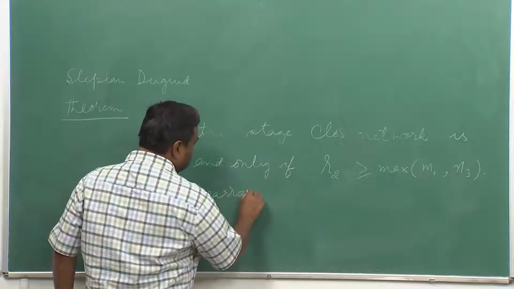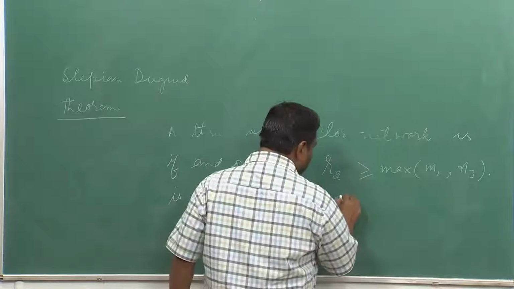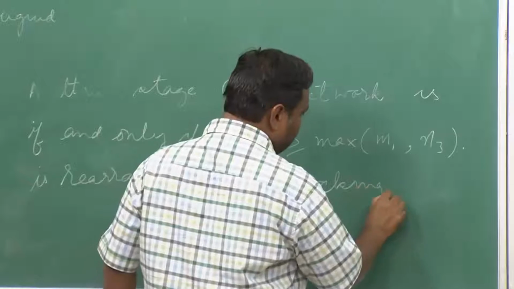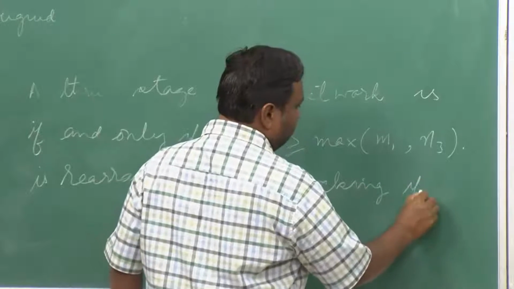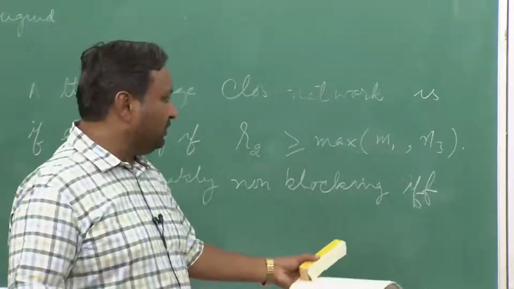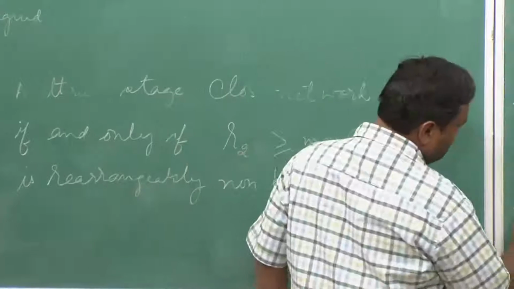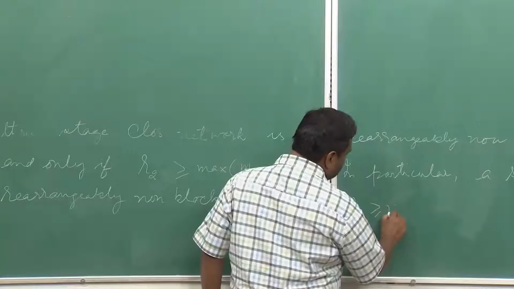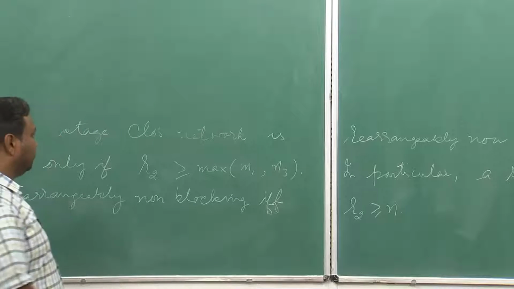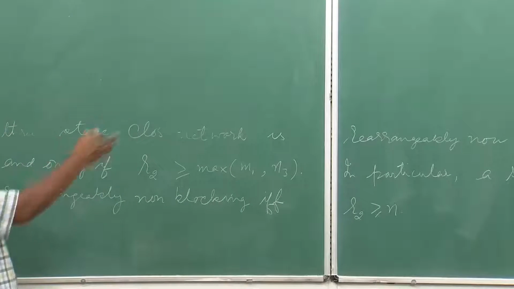So, a symmetric network with this is rearrangeably non-blocking if and only if, this being the symbol used for if and only if, R2 is greater than or equal to n. In fact, this same condition degenerates to this under that scenario.